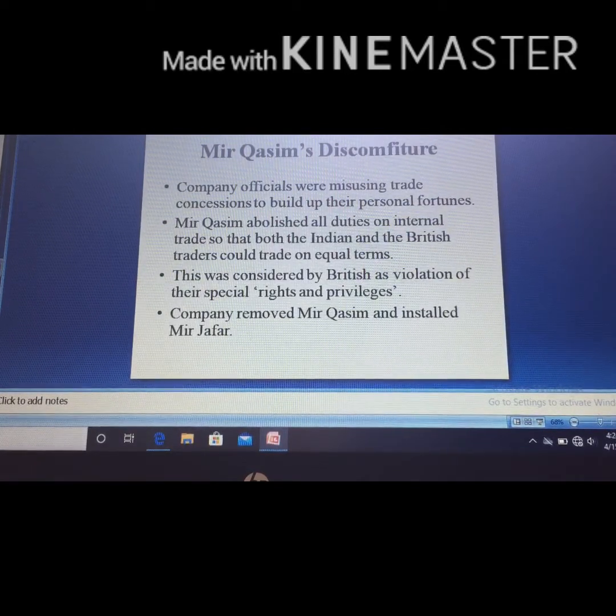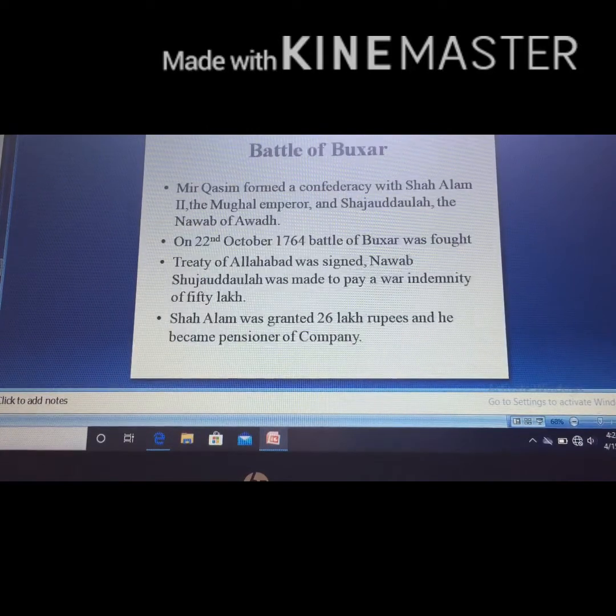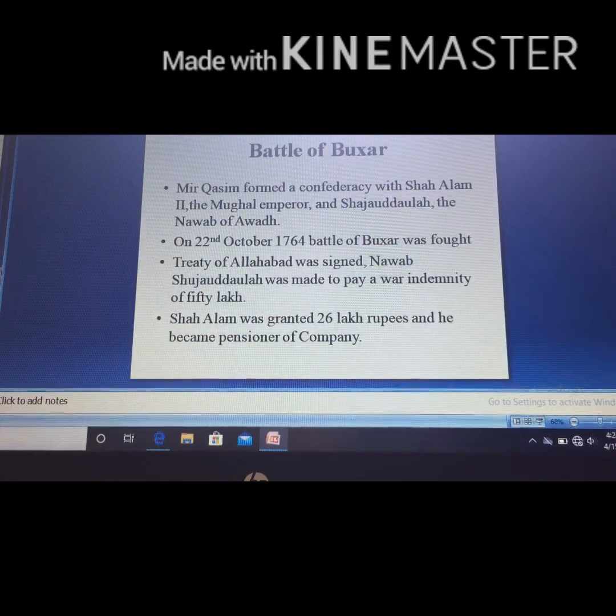The Company realized that Mir Qasim was not listening to them. So the Company removed Mir Qasim and installed Mir Jafar instead. Now again, Mir Jafar became the Nawab of Bengal. This led to the Battle of Buxar.